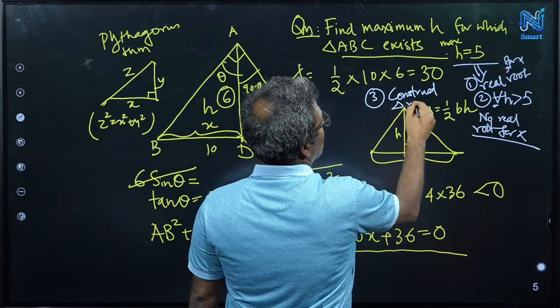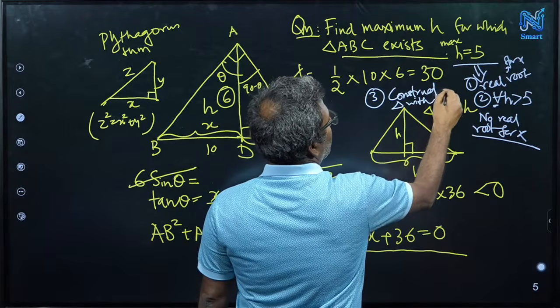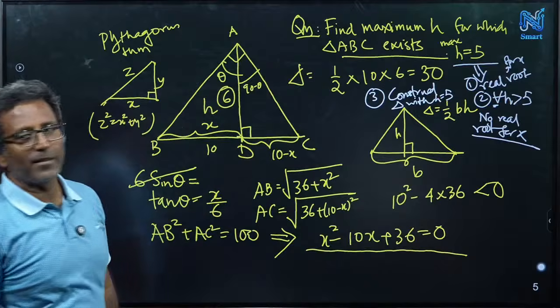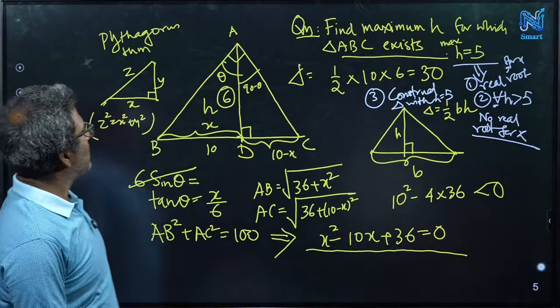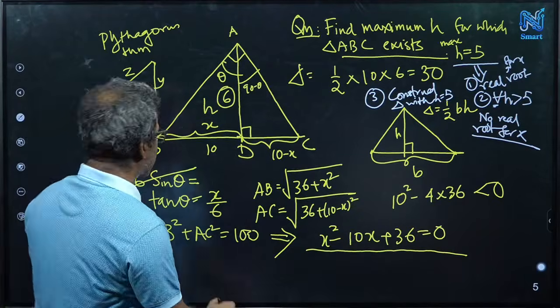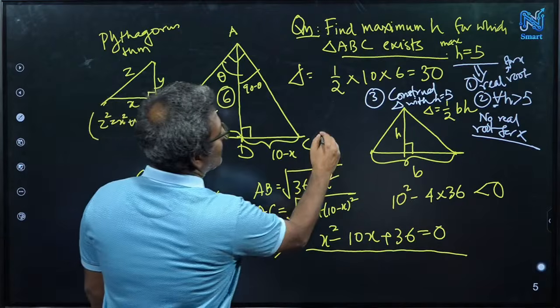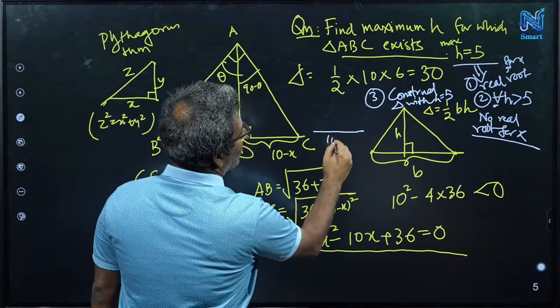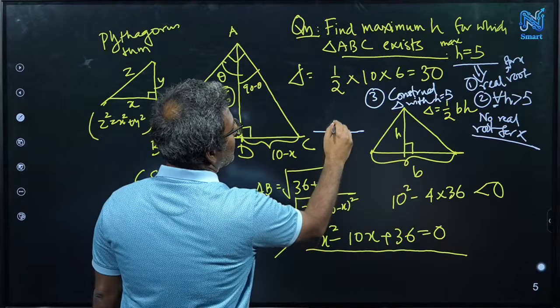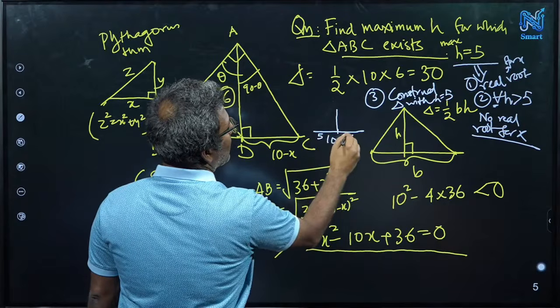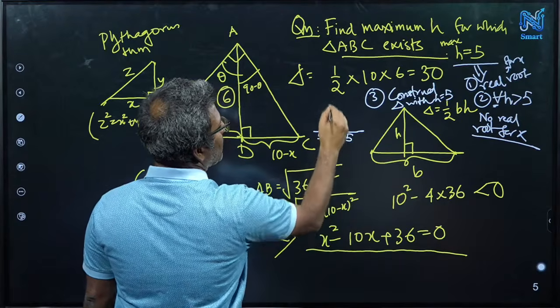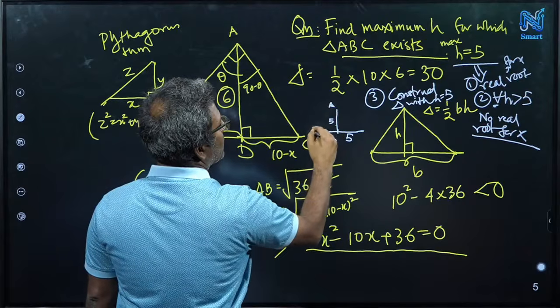Construct a triangle with h equal to 5. For that, you just take 10, take the middle point, 5 and 5, and then take a perpendicular of 5, let's call it A, and join this.